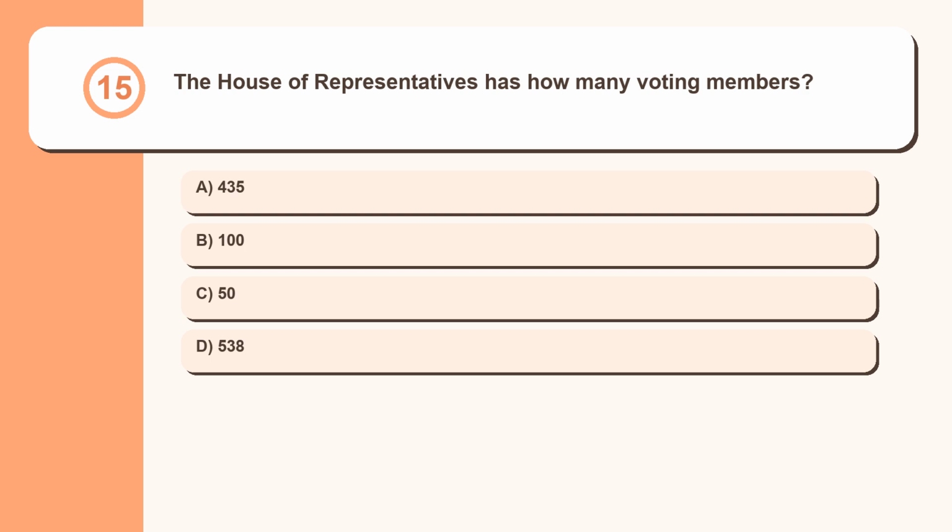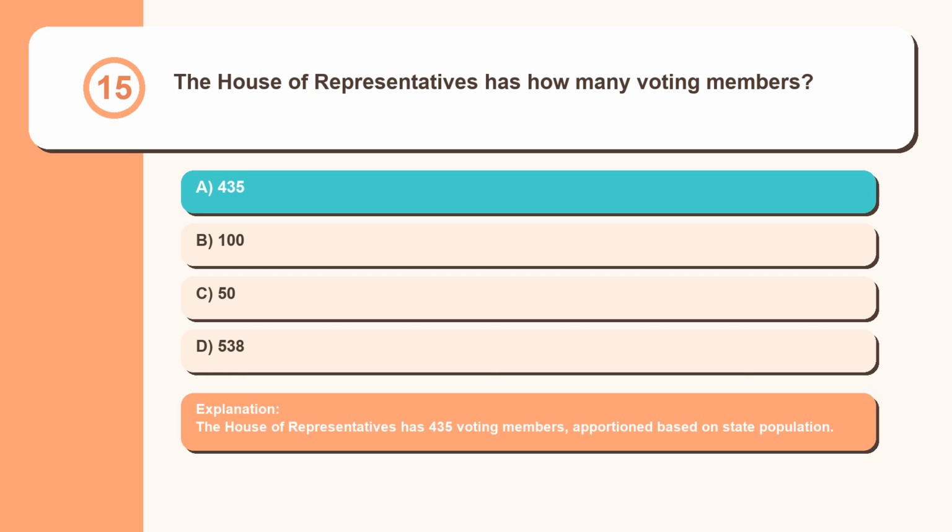Question 15. The House of Representatives has how many voting members? 435, 100, 50, 538. The House of Representatives has 435 voting members, apportioned based on state population.